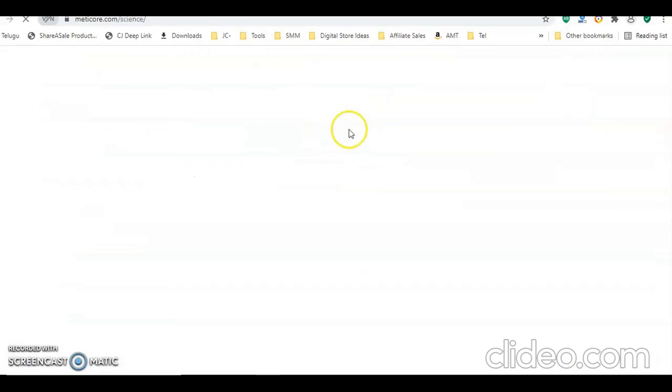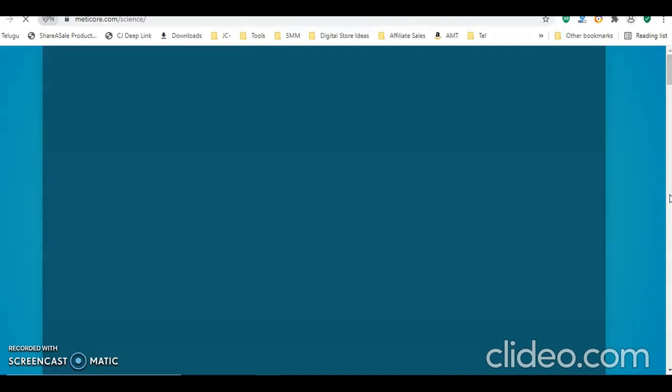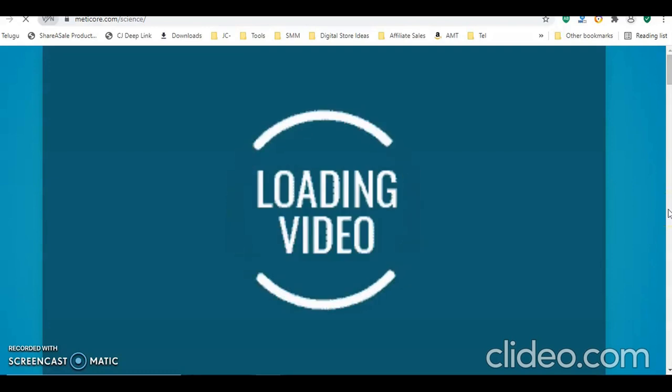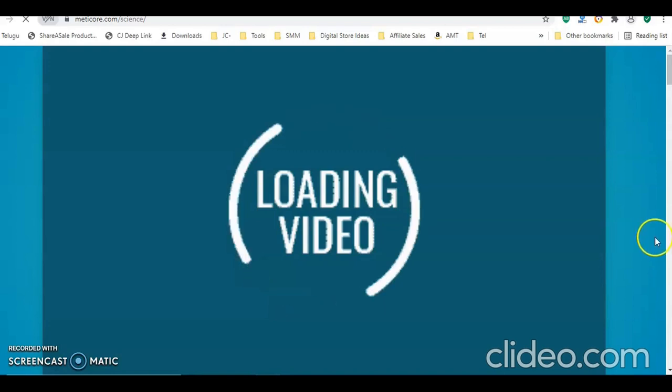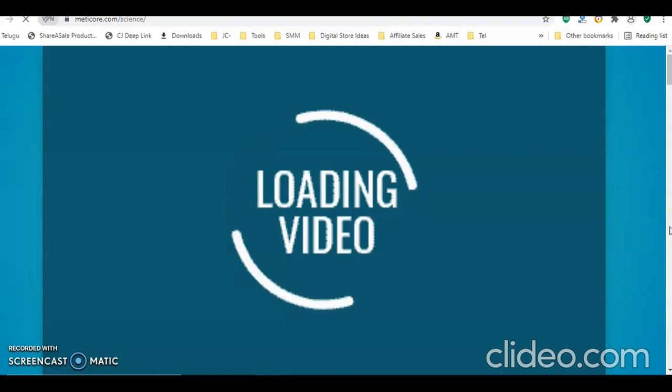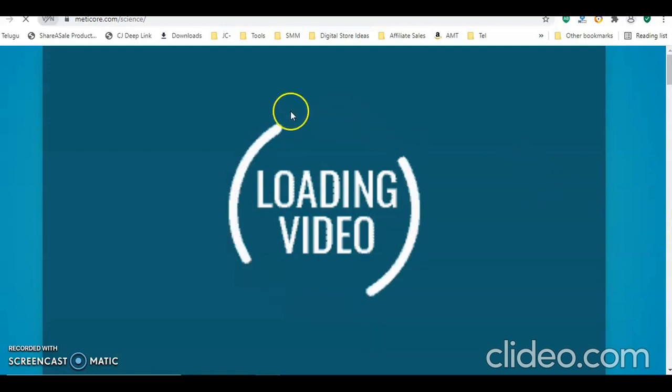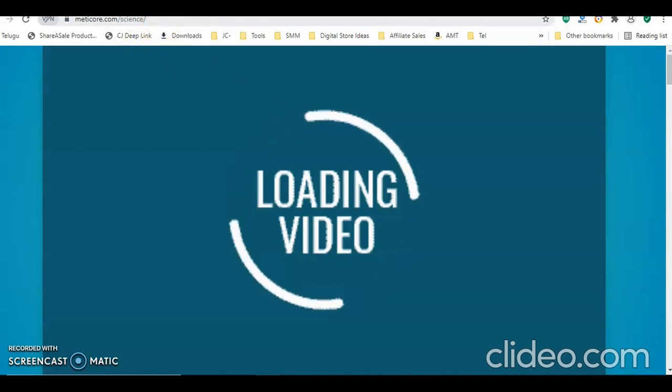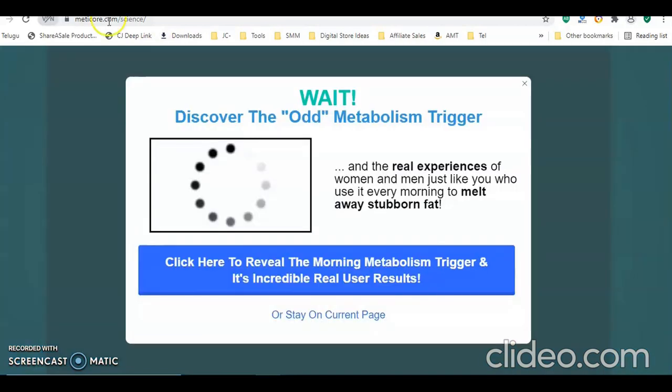Here all the details will be available to promote this product and convince a customer using all the techniques, and the merchant will take care of this part. So all you need to do is send the traffic, send the customer to this page, so that everything will be taken care of by them. If the customer gets convinced, it is pretty much simple.